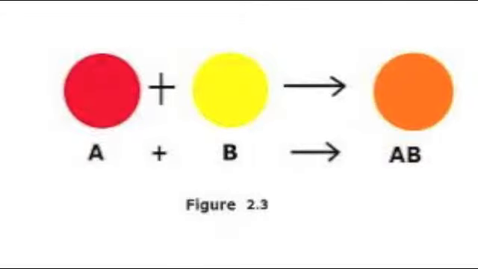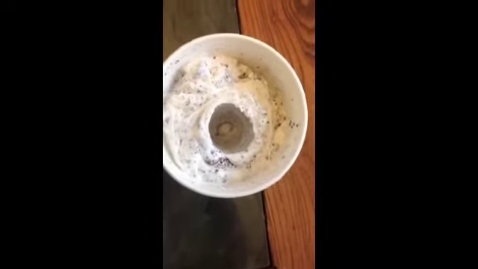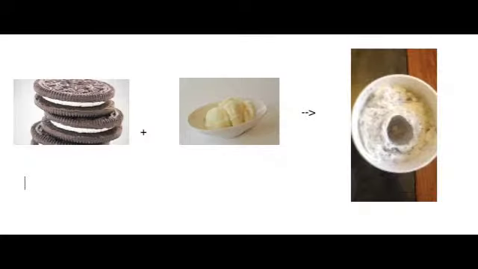More chemical species combine to form a more complex product, and sometimes a byproduct. A demonstration of this would be the Oreo McFlurry. The ingredients for an Oreo McFlurry include ice cream and Oreos. If we put the making of an Oreo McFlurry into a chemical equation, it will look something like this. An Oreo plus ice cream becomes an Oreo McFlurry. This resembles the synthesis equation format, which is A plus B is equal to AB. The Oreo and ice cream resemble the elements, and the McFlurry resembles the product, or a compound.